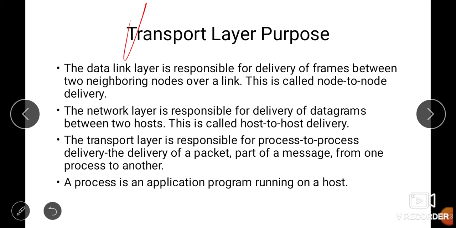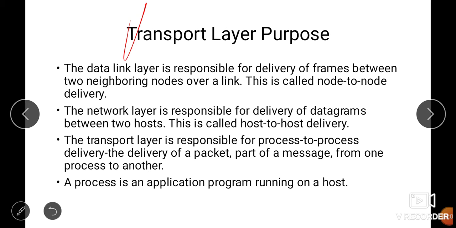Whenever you transfer any message or packet, your goal is to send the message to that particular destination. Let's suppose you have a computer or a mobile.